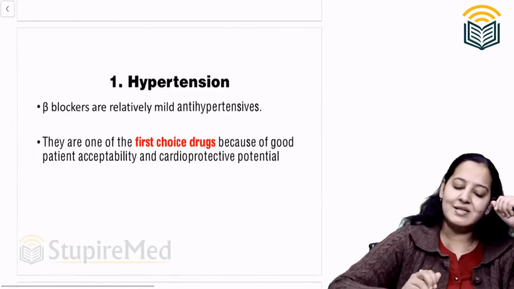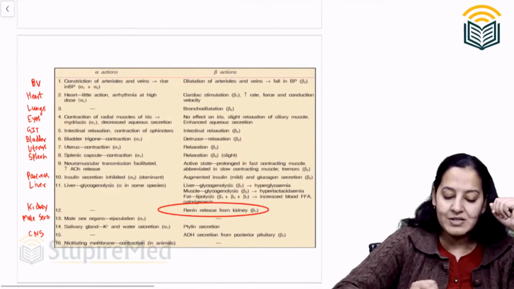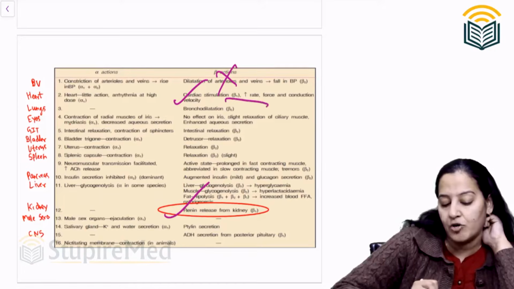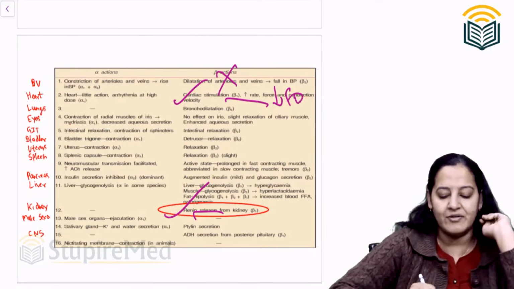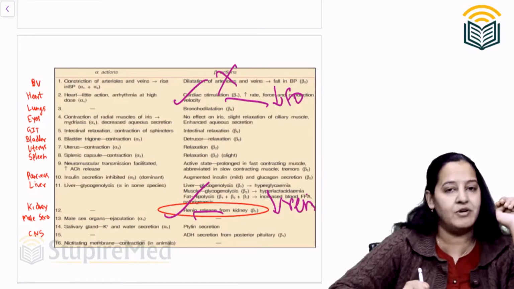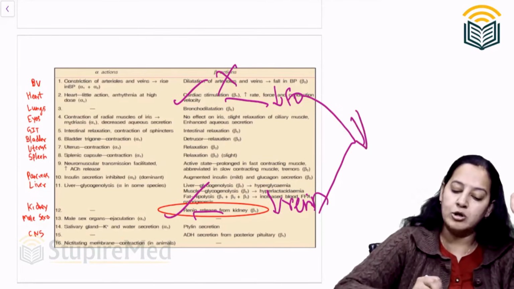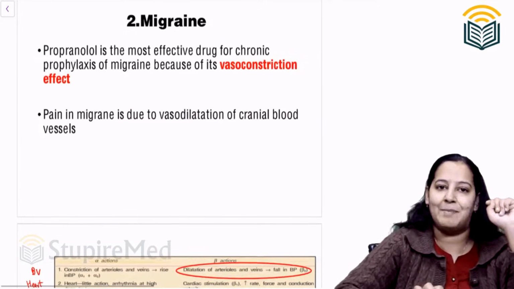So can I use it as an antihypertensive drug? Yes, I can use it. Not based on this action, but based on this and this action. That is, it decreases cardiac output and it decreases renin. Renin means sodium potassium retention is not there. So by both these mechanisms, it decreases BP. Although it causes vasoconstriction, it decreases BP. So the first use is hypertension.